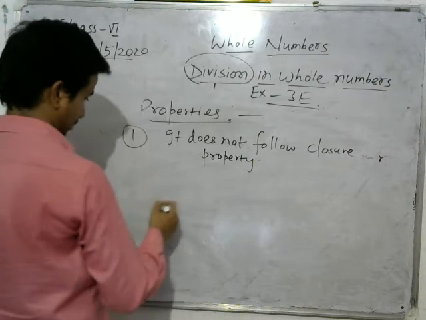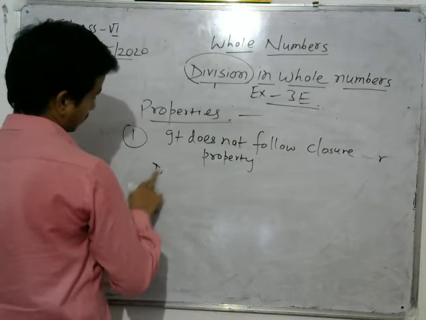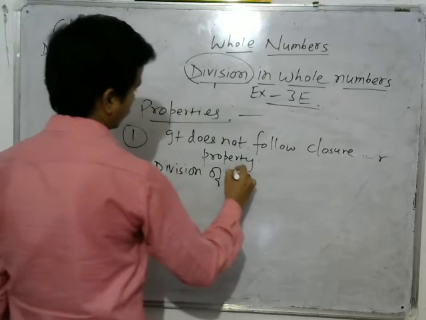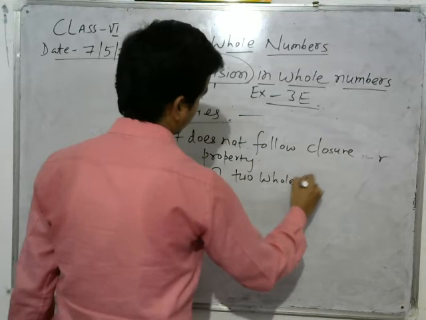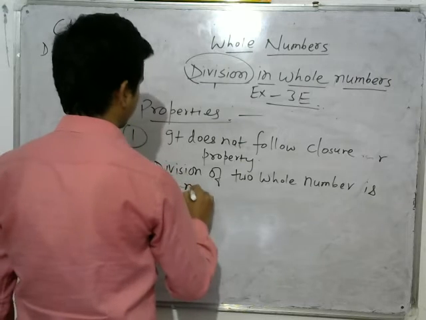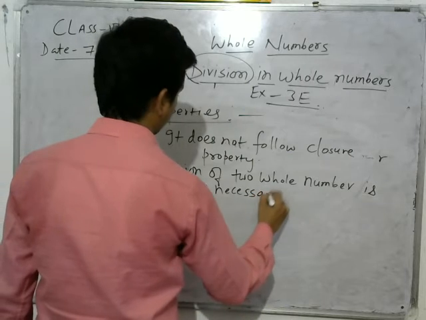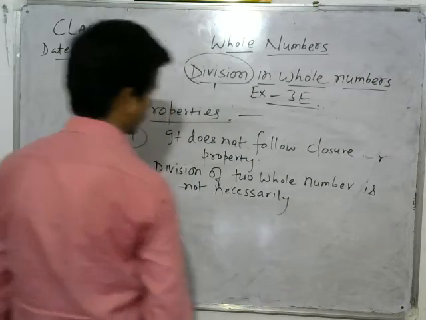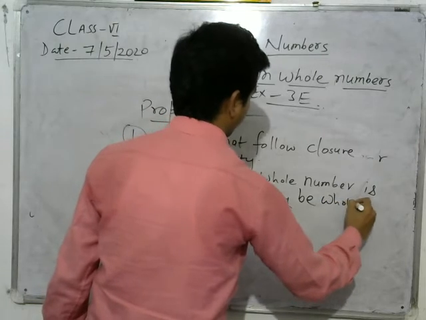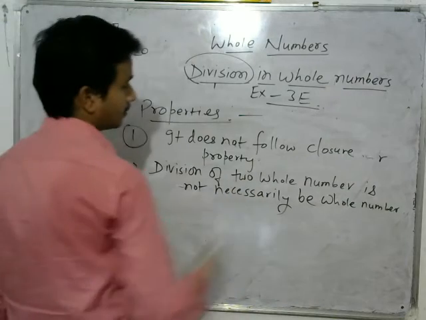It means division of two whole numbers is not necessarily a whole number.